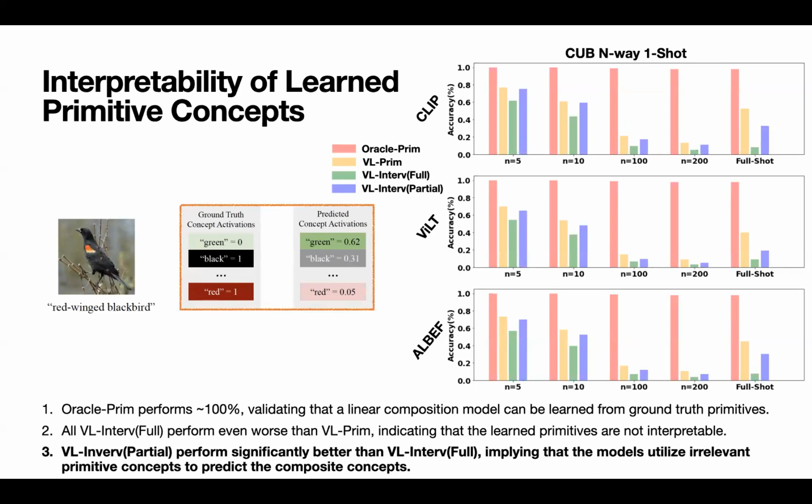At last, we combine the ground truth concept activations with the predicted concept activations by activating the ground truth primitive concepts in the predicted concept activations. We can see that this partial intervention performs significantly better than full intervention, implying that the models are utilizing irrelevant primitive concepts to predict the composite concepts.